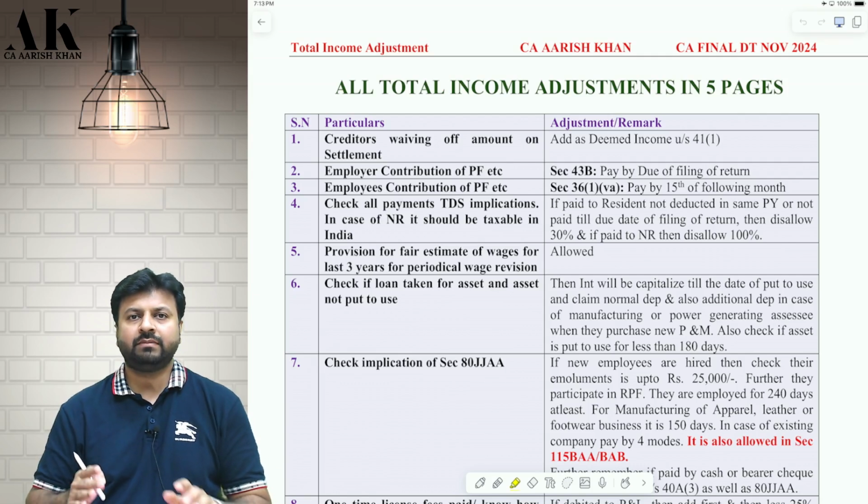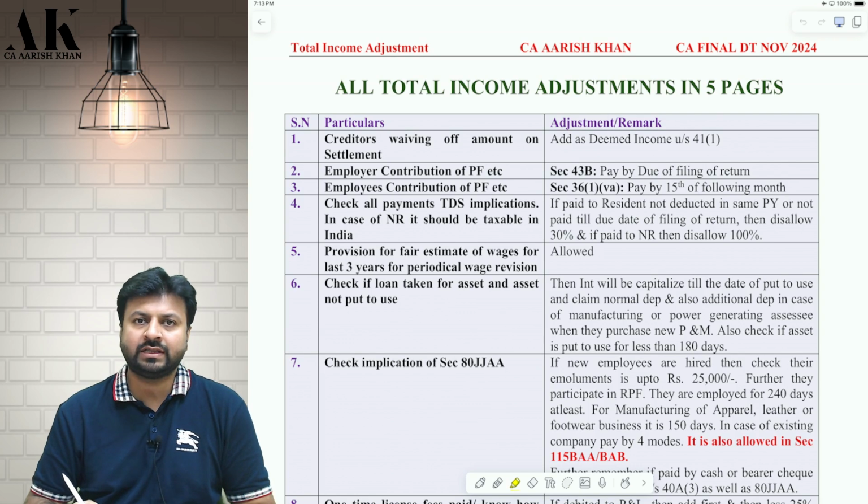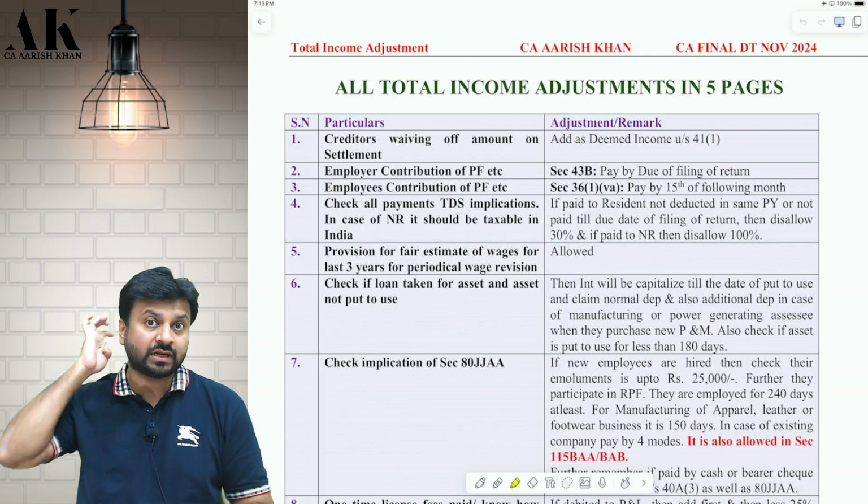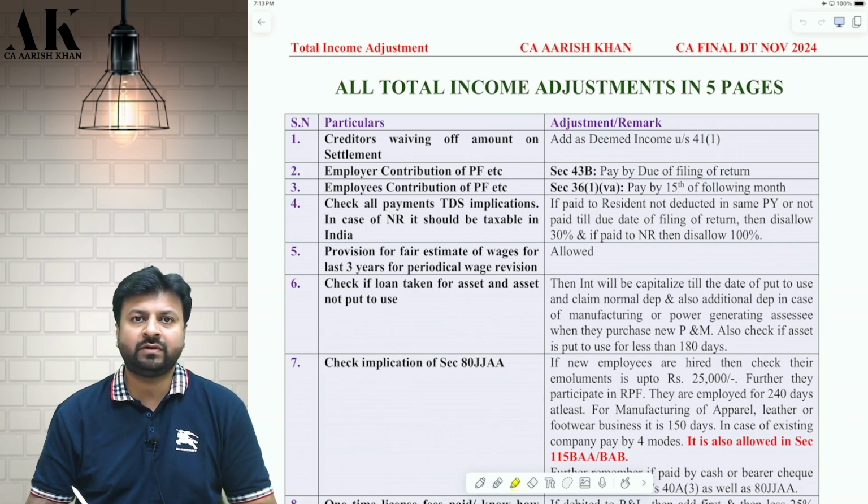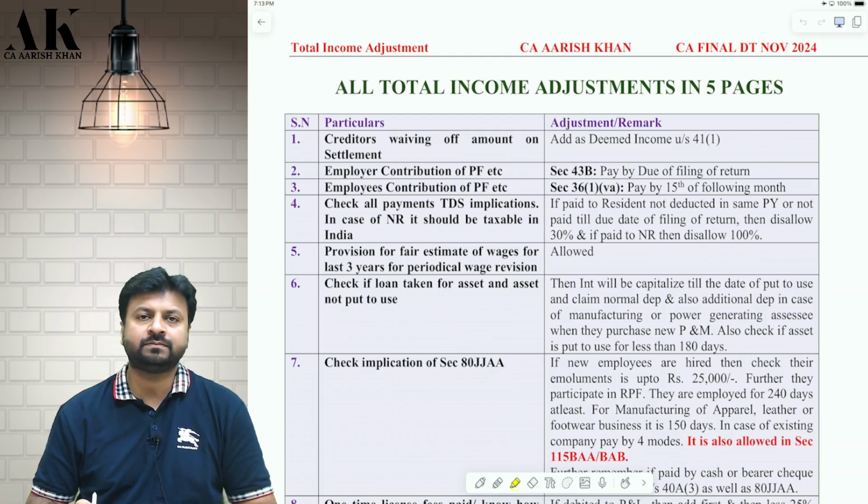And apart from that, many other heads of income are also covered, like capital gains, other sources, chapter 6A, and set off and carry forward. Then new regimes are covered, that is 115BAA, 115BAB. And then tax rates are also covered in the very first question.